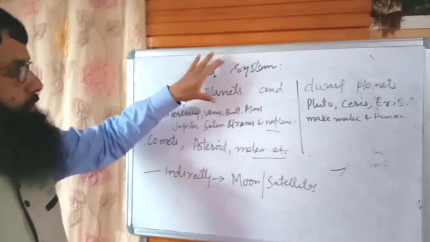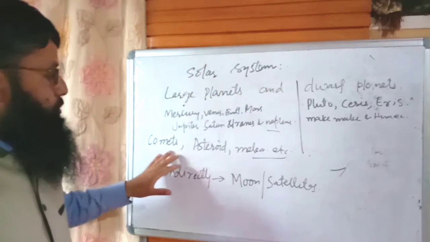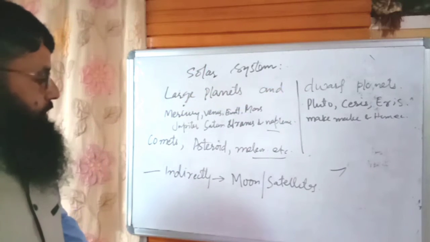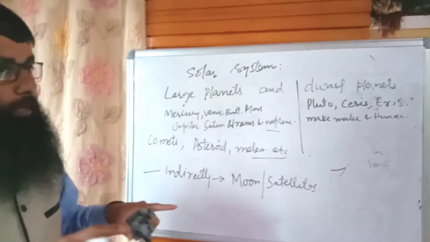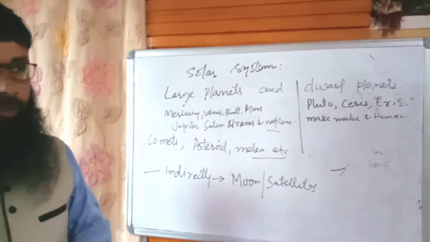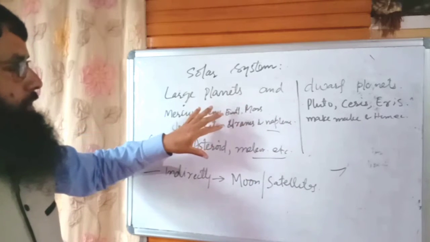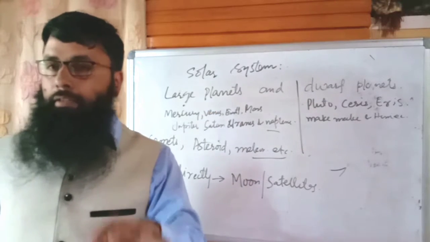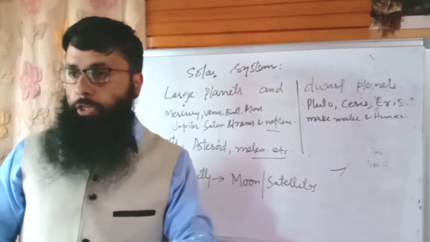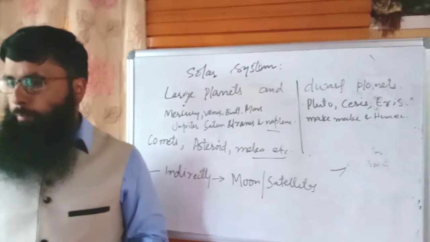So our solar system comprises large planets, dwarf planets, comets, asteroids, and meteors. We know that this is a gravitationally bound system. That is, all these planets, dwarf and large, are gravitationally bound to the sun. The Sun is a very, very massive object, which is at the center of the solar system.